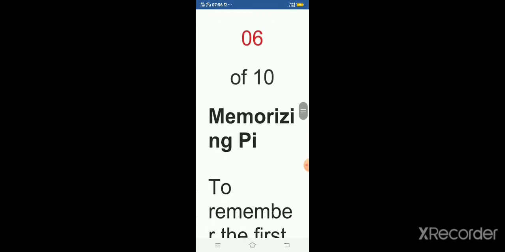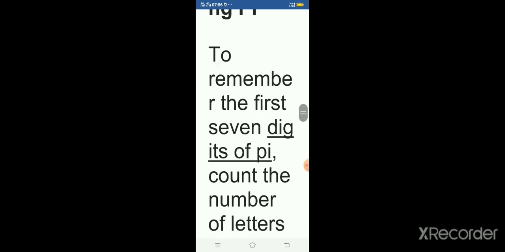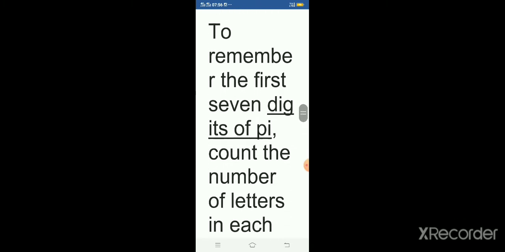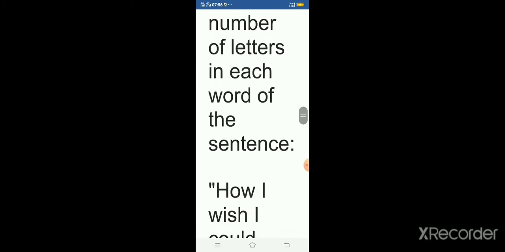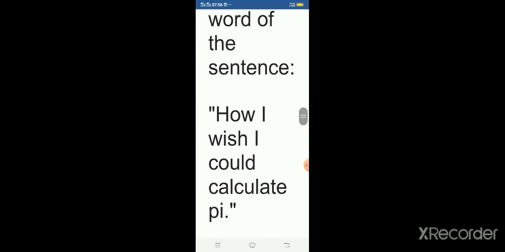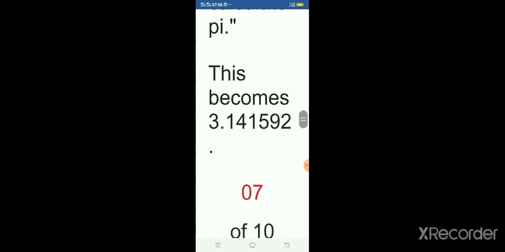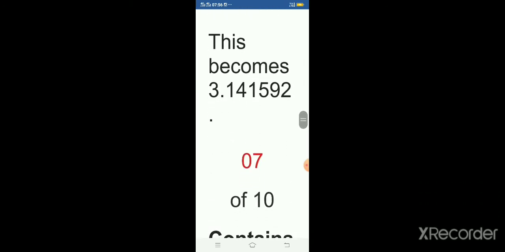Trick number 6. Memorizing pi. To remember the first 7 digits of pi, count the number of letters in each word of the sentence: How I wish I could calculate pi. This becomes 3.141592.